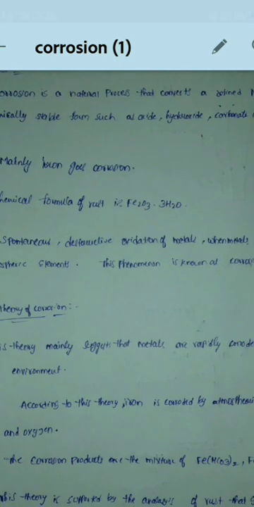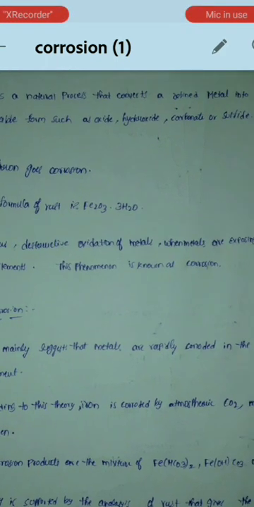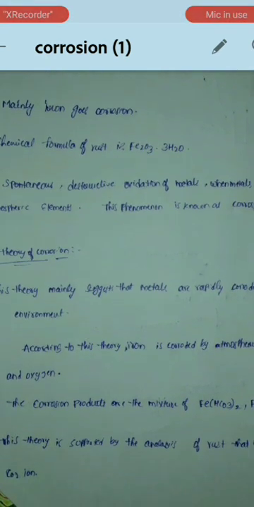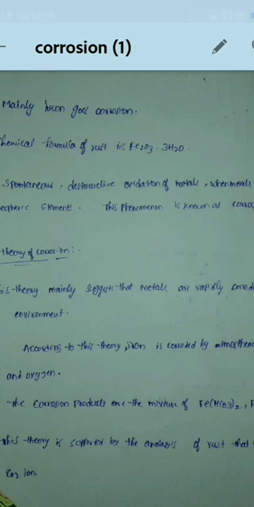Corrosion is also defined as the spontaneous destructive oxidation of metals when metals are exposed to atmospheric elements. This phenomenon is also known as corrosion. Let us come to the concept of the acid theory of corrosion.